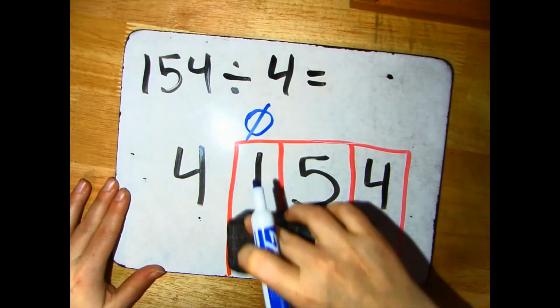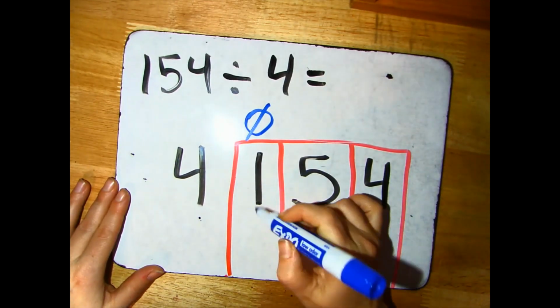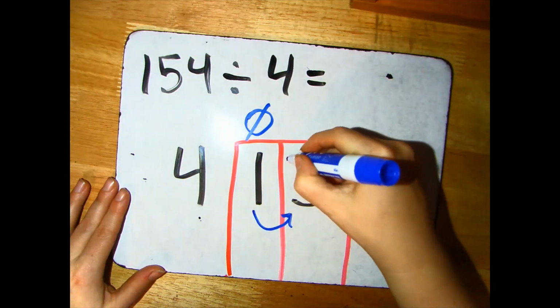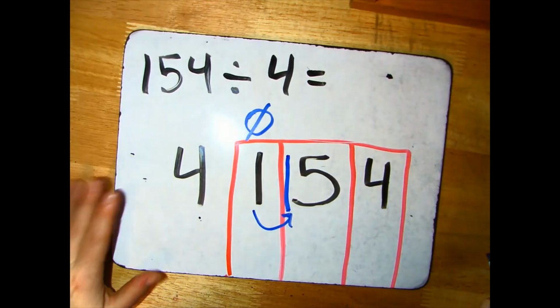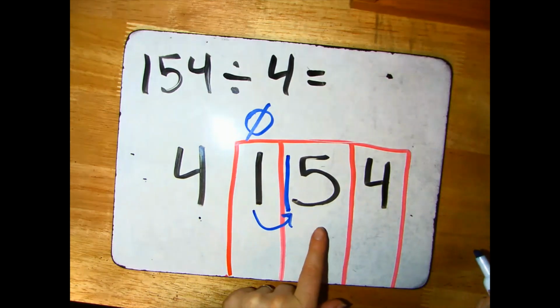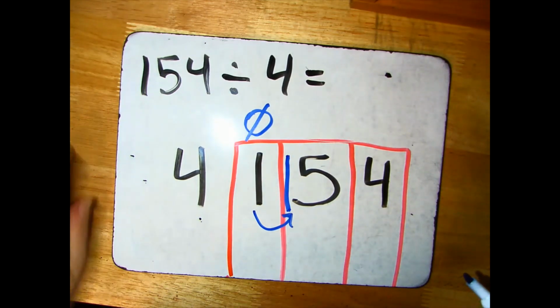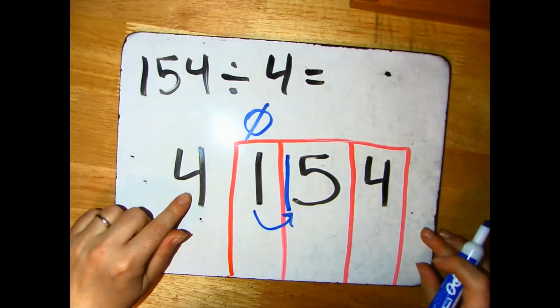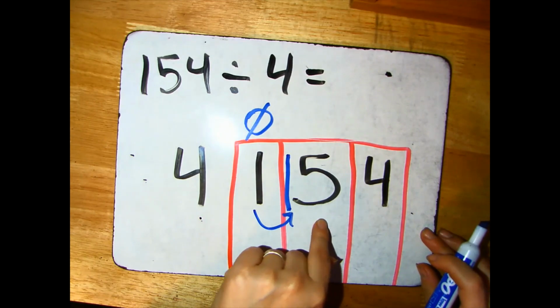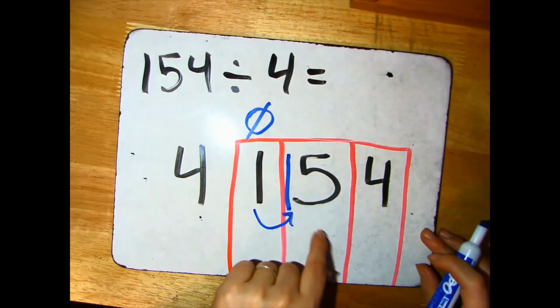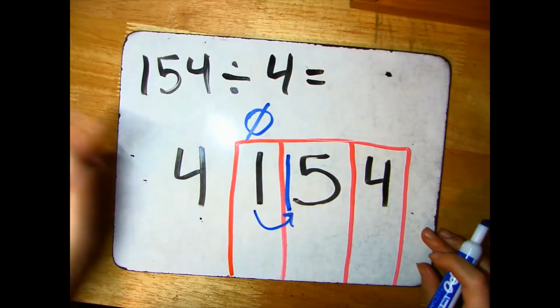Now my 100 gets bumped next door, and I'm going to break it up into tens. I'm going to put it right here. My 100 has come over here, and now instead of 5 tens, I'm going to be working with 15 tens. The question I'm trying to ask myself is, how many groups of 4 can I make with 15? Now I have 15 tens in the tens place. How many times does 4 go into 15?